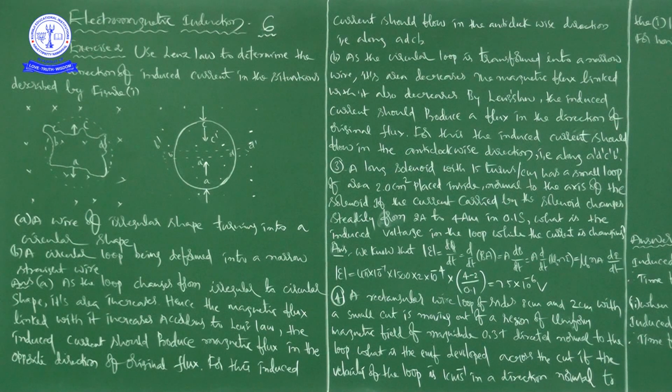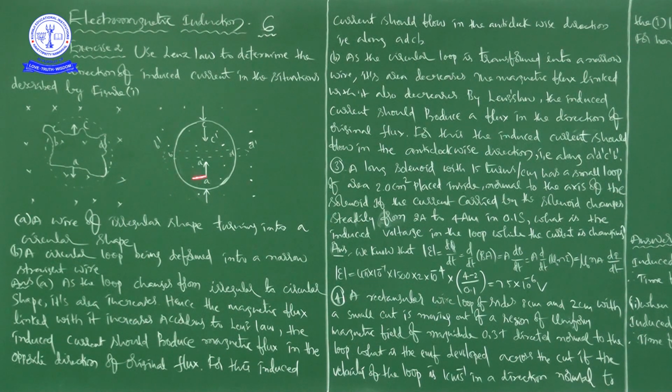According to Lenz law, the induced current should produce magnetic flux in the opposite direction of the original flux. For this, the induced current should flow in the anti-clockwise direction, that is along ADCB.